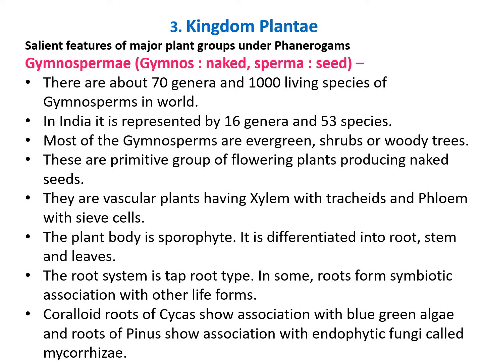They are vascular plants having xylem with tracheids and phloem with sieve cells. The plant body is sporophyte. It is differentiated into root, stem, and leaves. The root system is taproot type.